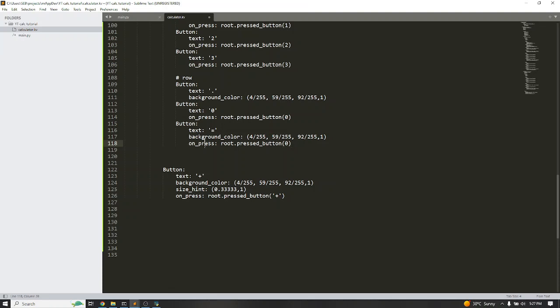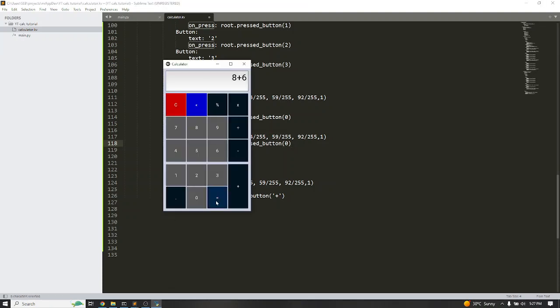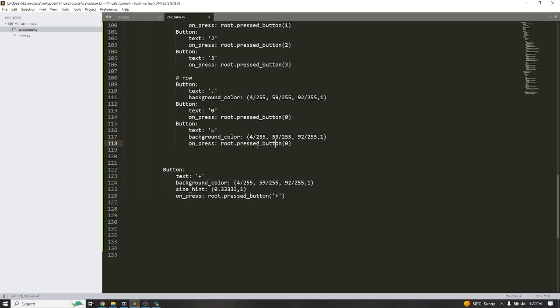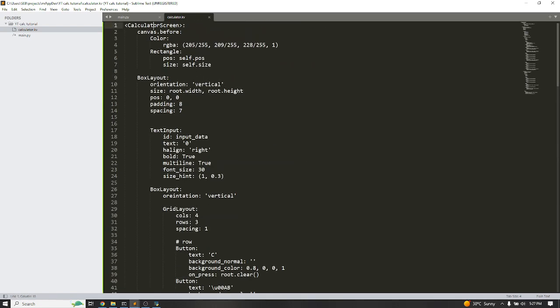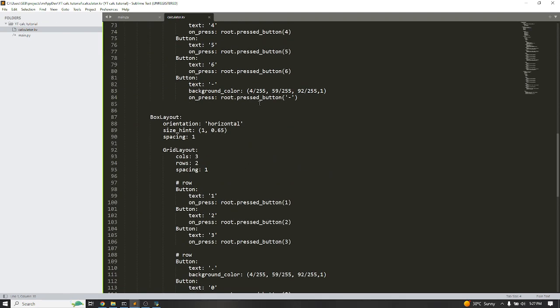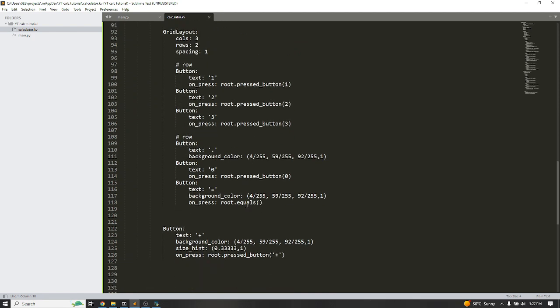If you press on this equal button, we want it to call a function, so let me call it just equals, and it will not take any value. So that if you press on this, it goes to the root of this particular button, which is the calculator screen, and there's a function named equals, and it picks that.